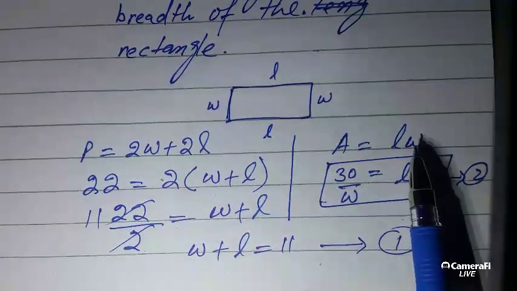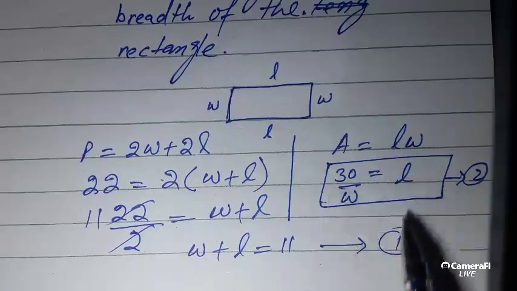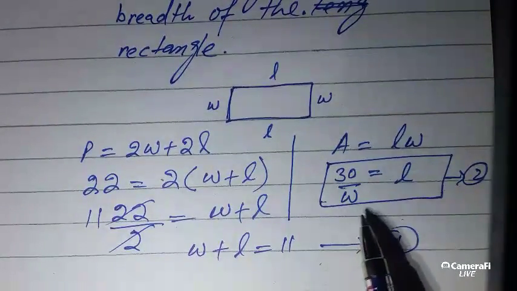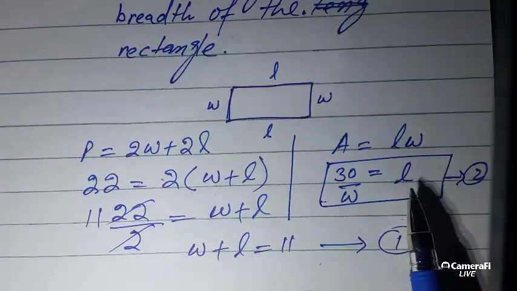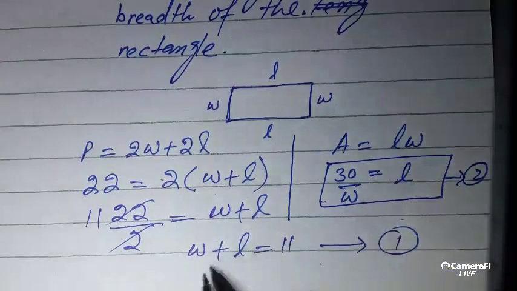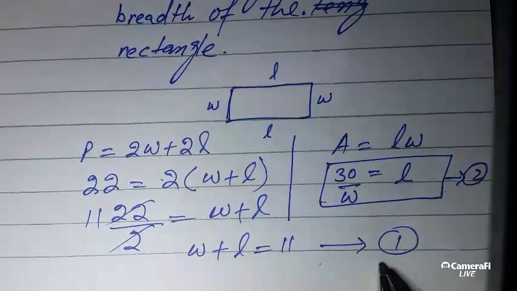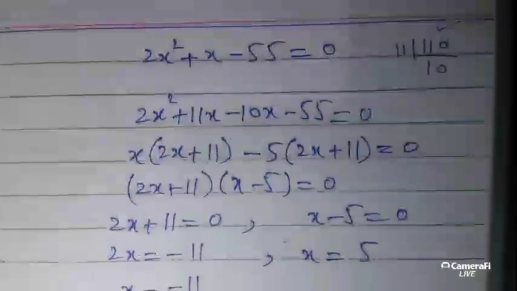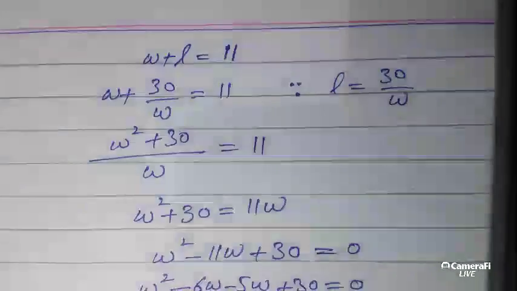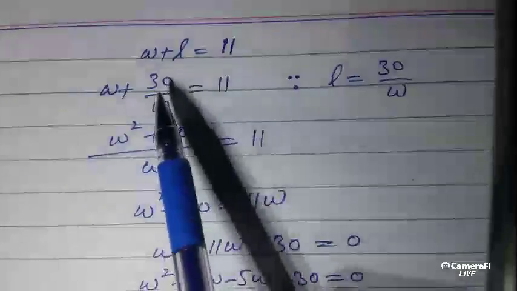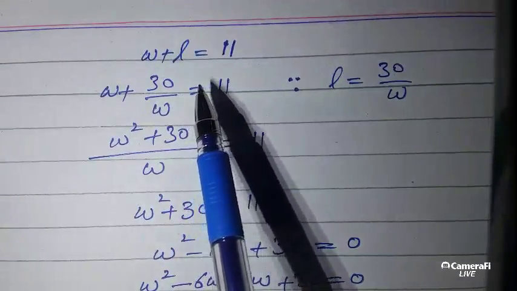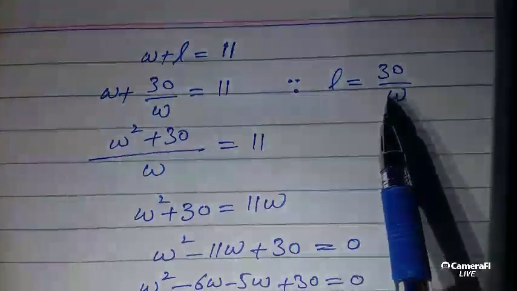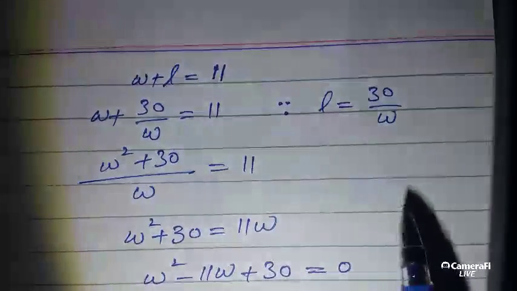Area is given as 30 and I've divided by W on both sides, so I got L equals 30 over W. I'll put this value of L in this equation. So here W plus L is equal to 11 and L is 30 over W.